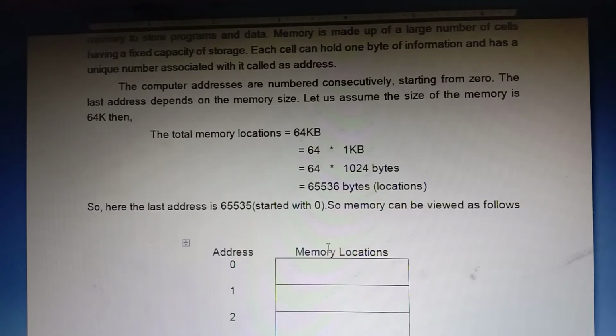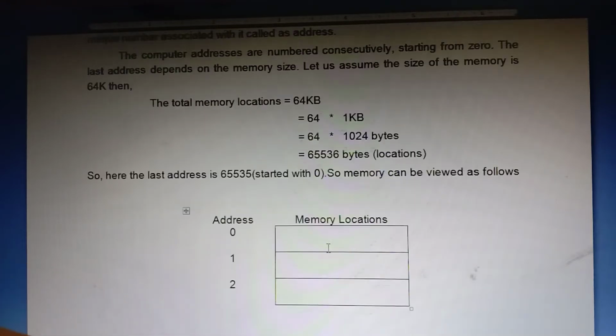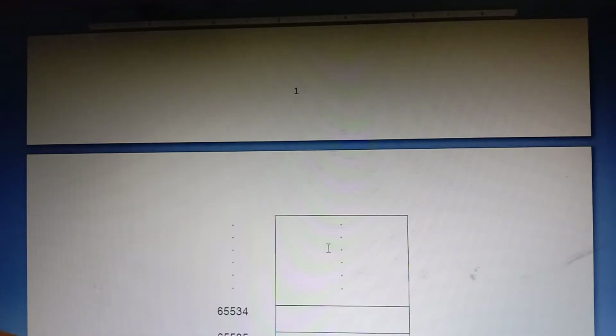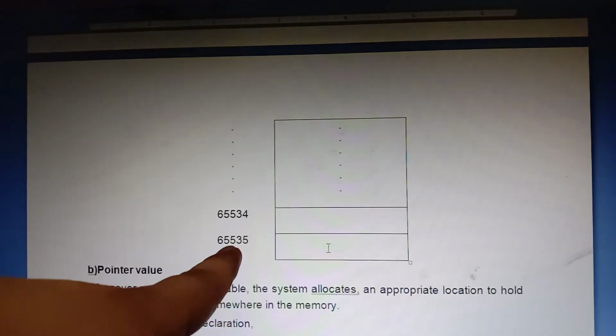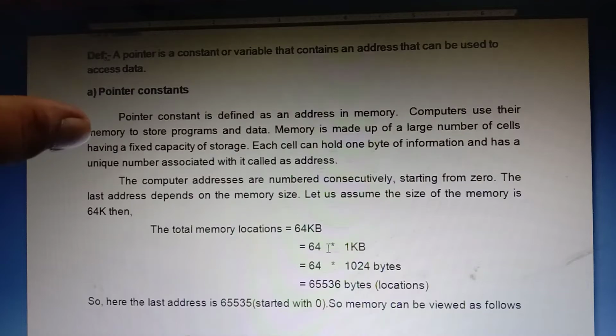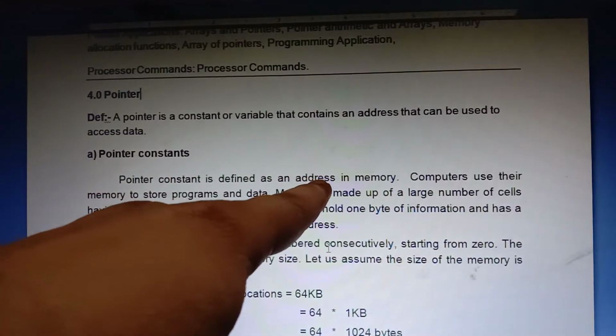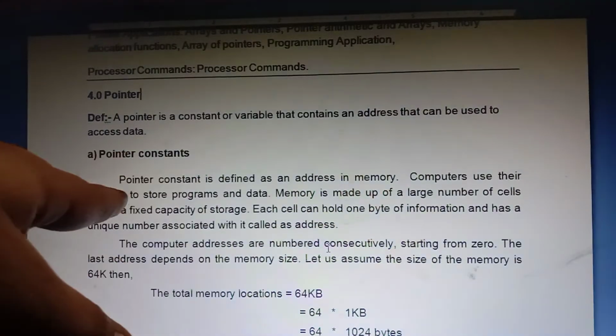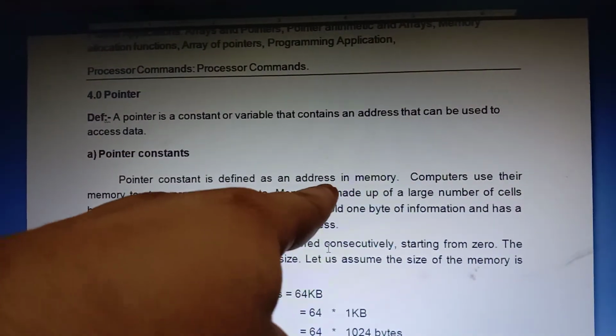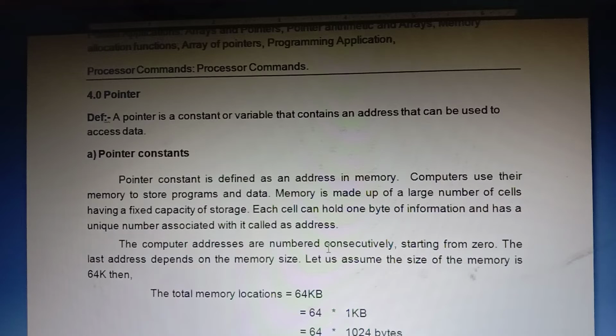Next, see here how memory is stored: 0, 1, up to 65,535. What is the overall conclusion here? Note this point: a pointer constant is defined as an address in memory. So that is pointer constant. That first topic is over.